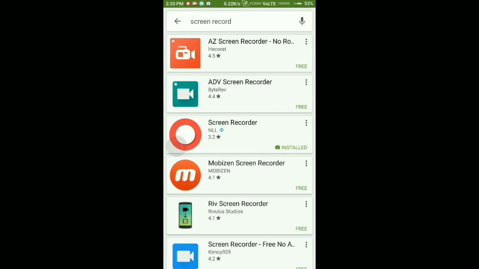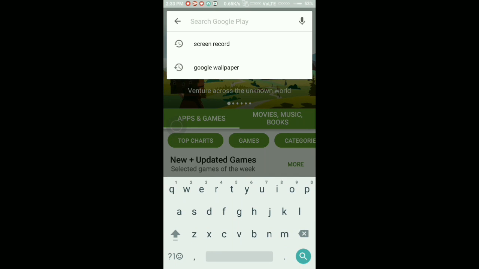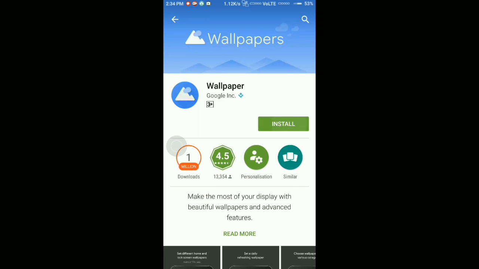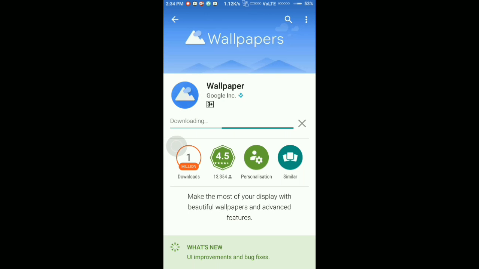So you have to download a wallpaper, Google Wallpaper, from the Play Store, with which you can easily fix this issue. After downloading the wallpaper from Google, you have to go to wallpaper settings.